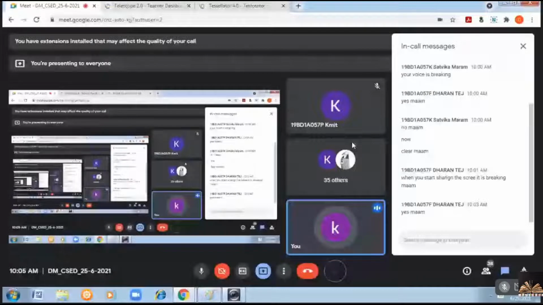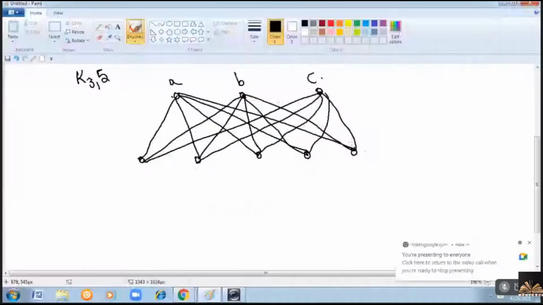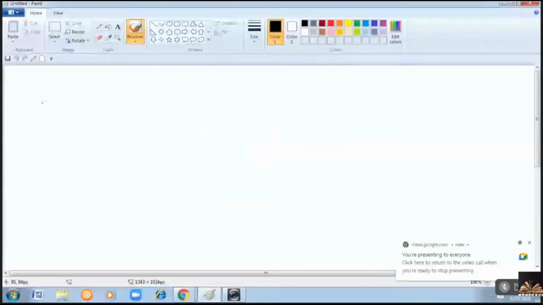Clear? Let us see one example. Consider a graph like this, A, B.